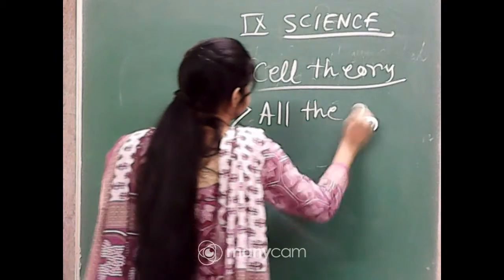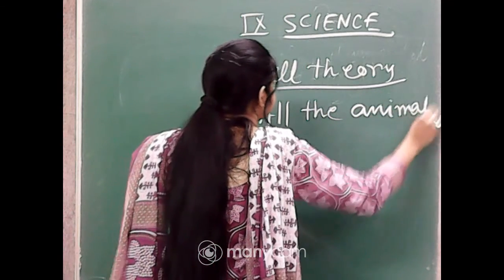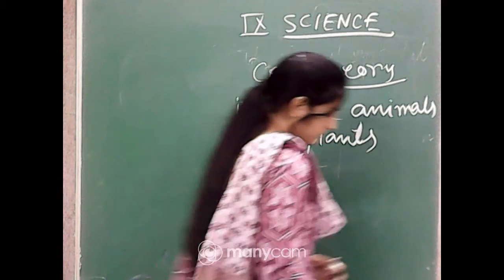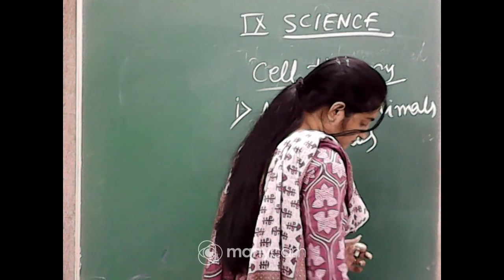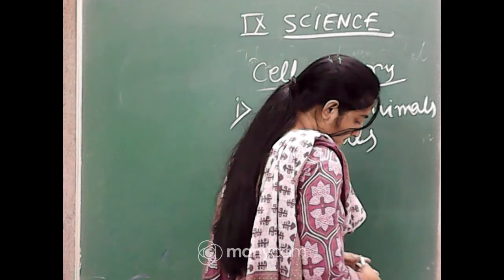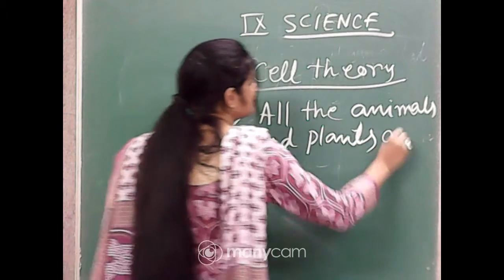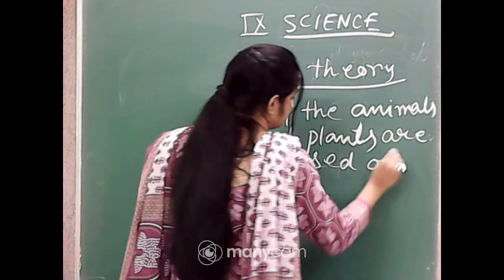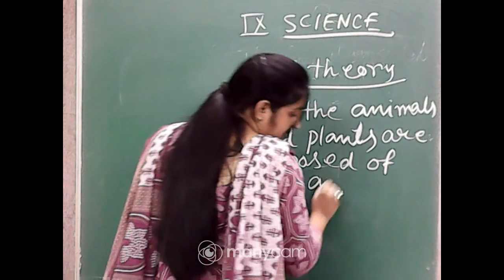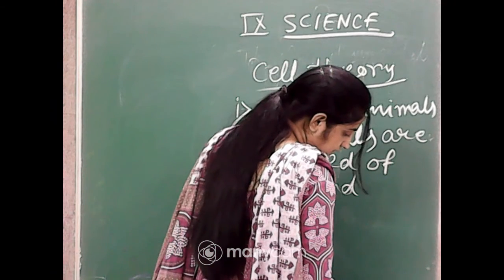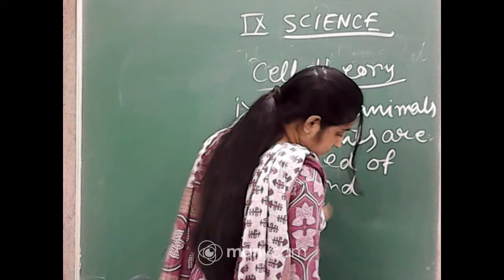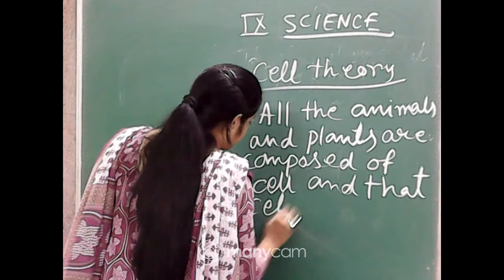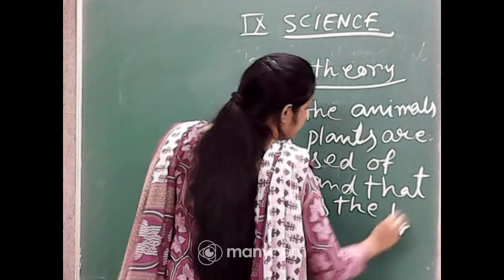All the animals and plants are composed of cells, and the cell is the basic unit of life.